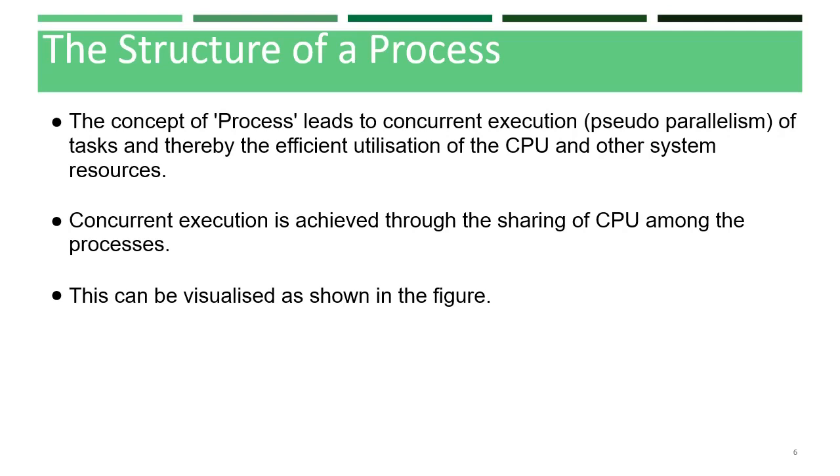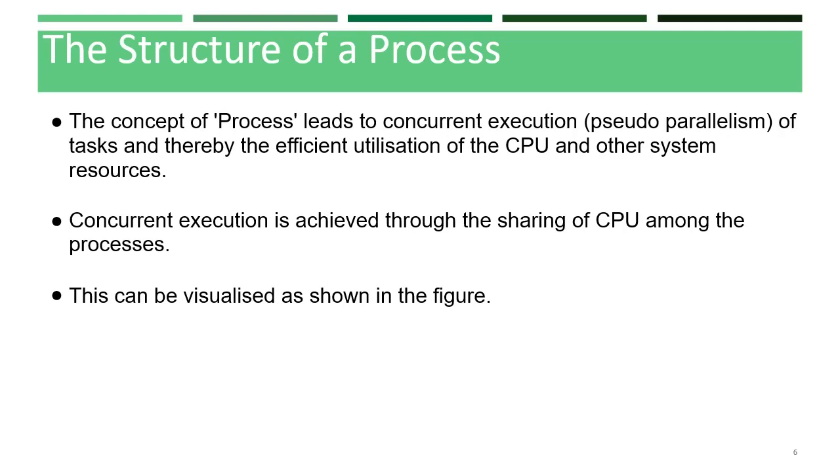A process imitates a processor in its properties. It holds a set of registers, some process status, a program counter to point to the next executable instruction of the process, and a stack for holding the local variables associated with the process, and the code corresponding to the process.